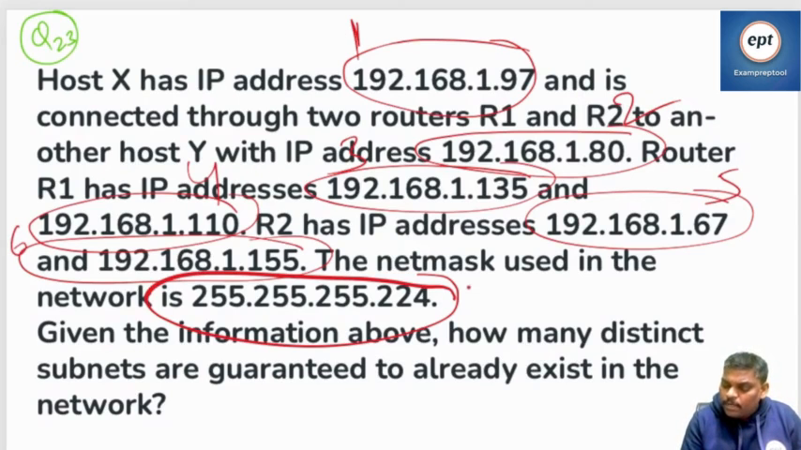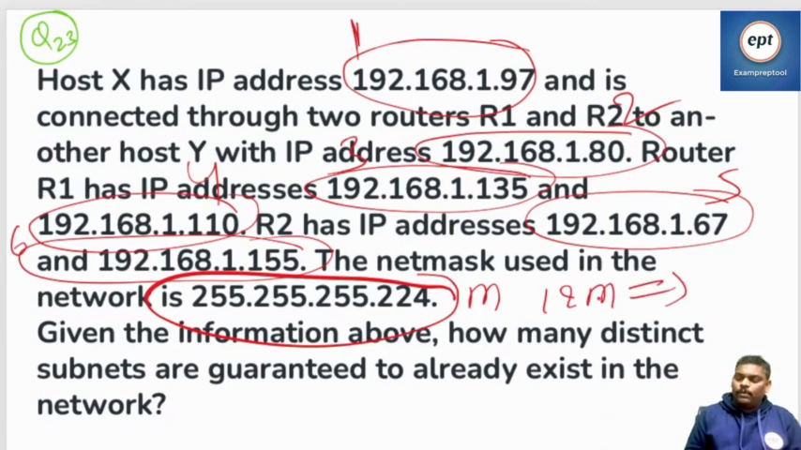Now, can you help me? First IP and mask, can you do AND operation? What is the answer? 255s are there, means same will come. Last octet only different. 224, 111, 97. 97 means 64, 32. I think it is 96. Check properly.